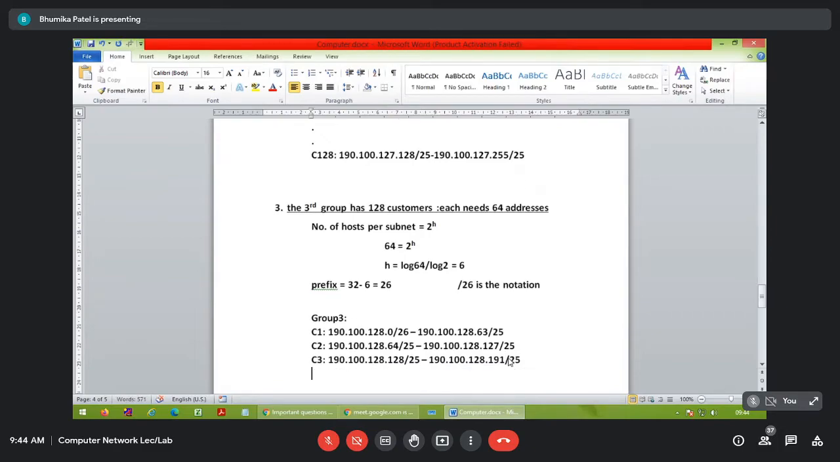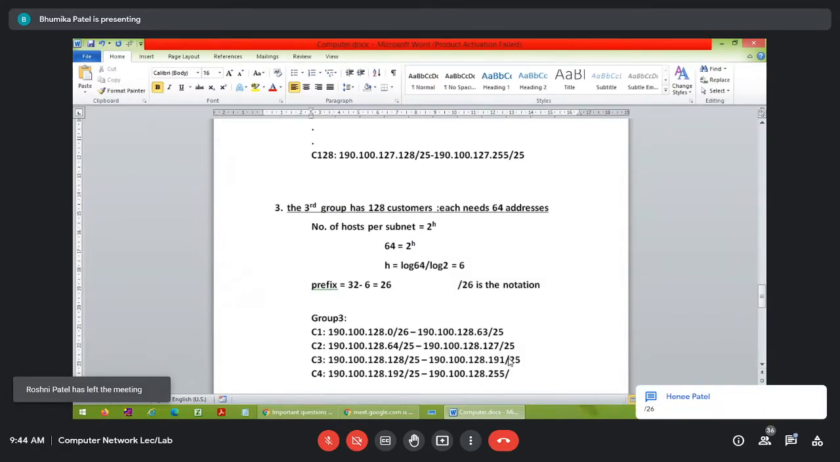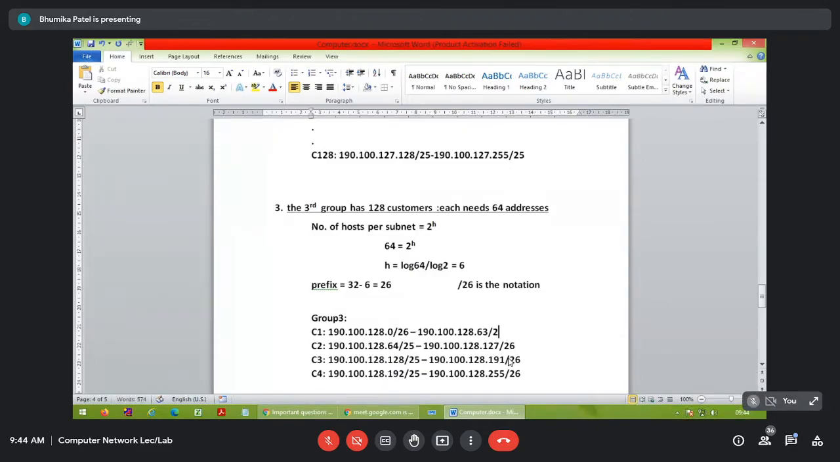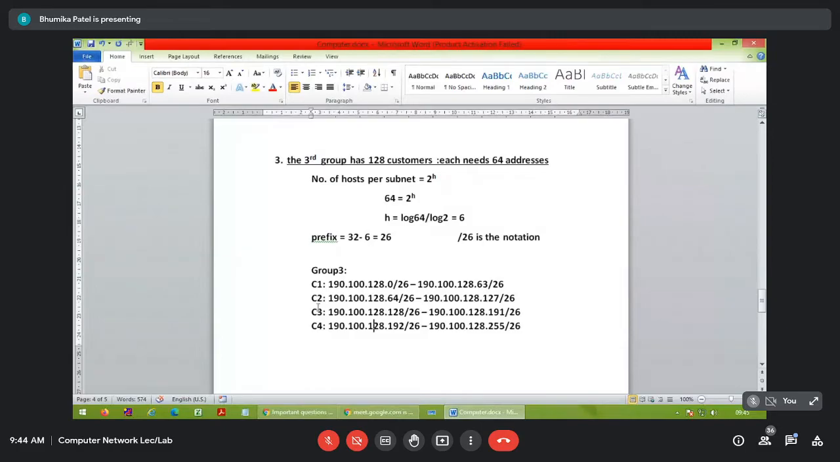And customer number 4, 190.100.128.192 through 255. Okay, the slash notation is 26, it's my mistake. So all of you getting this? The range of 128 is divided between the 4 customers, as each has a requirement of only 64 customers. So 256 IP addresses can be distributed within the 4 customers.